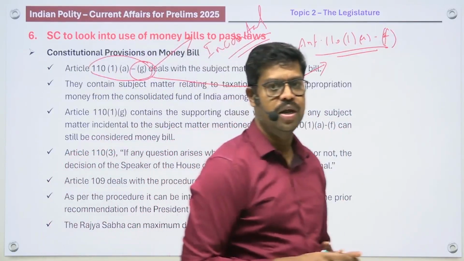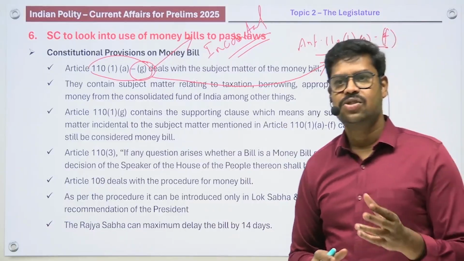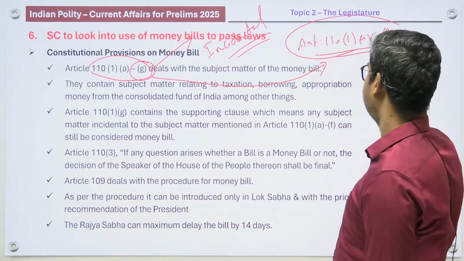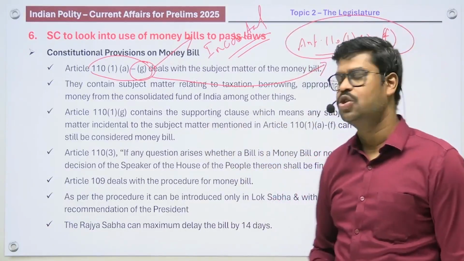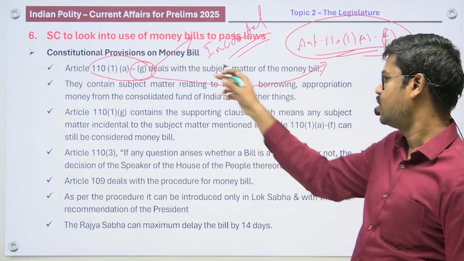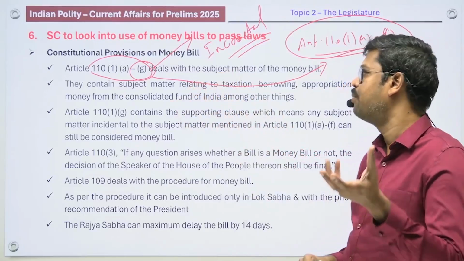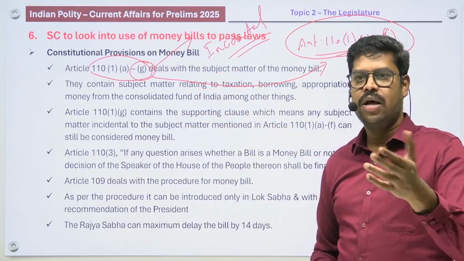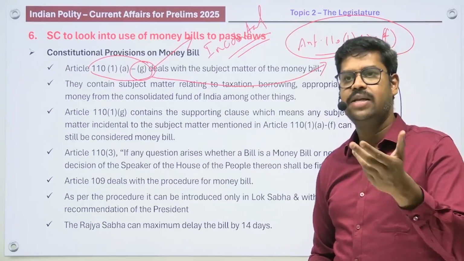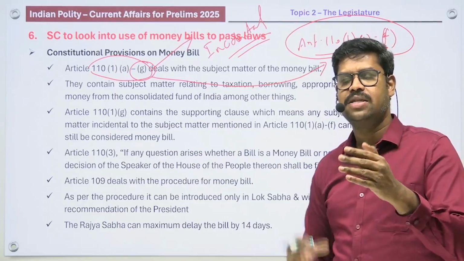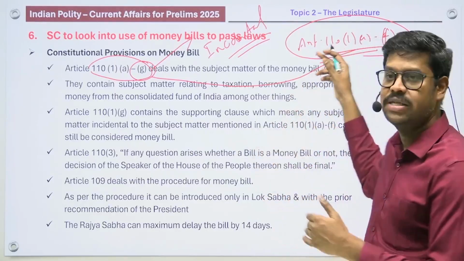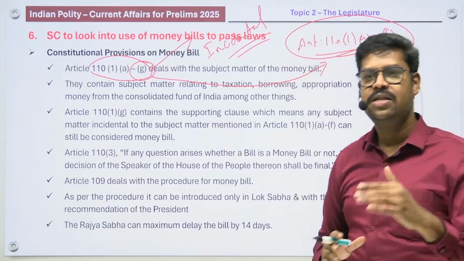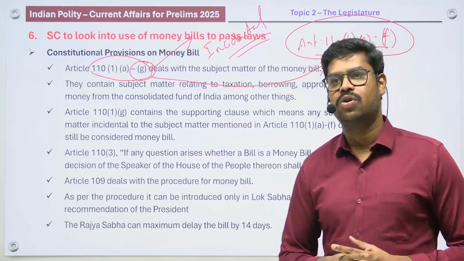So if you look into Article 110 Clause 1 Subclause G, it does not specifically say any subject matter, but if any subject matter is incidental to these subject matters, then in that particular case it can also be considered a money bill. And that is why this Clause 1 Subclause G is also considered to be what is called a supporting clause. It does not have any specific matter, but it is a supporting clause. Or in other words, if a bill contains a supplementary matter which is related to a primary subject matter mentioned from Subclause A to Subclause F, then still such subject matter would be considered a money bill.